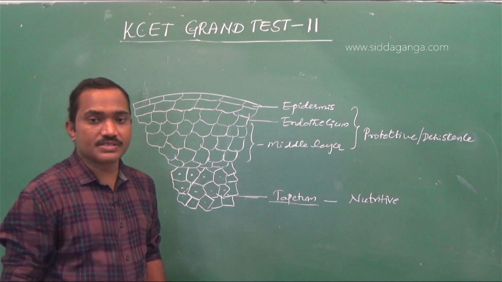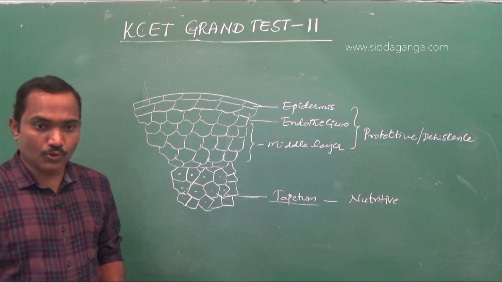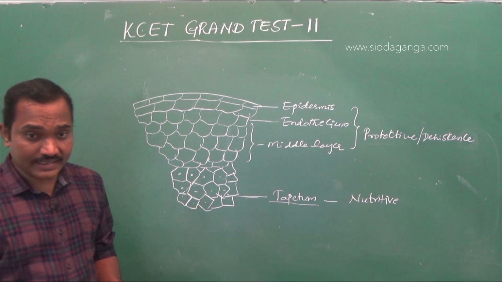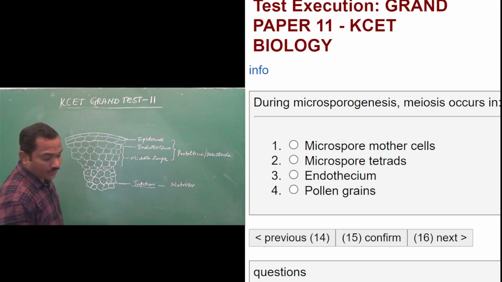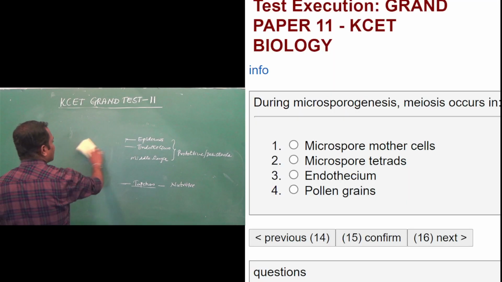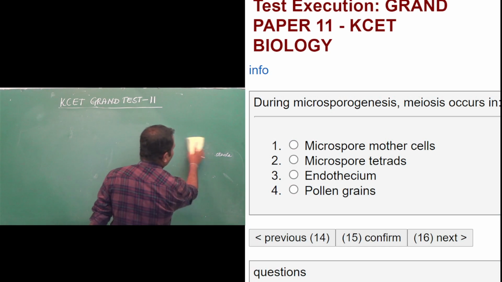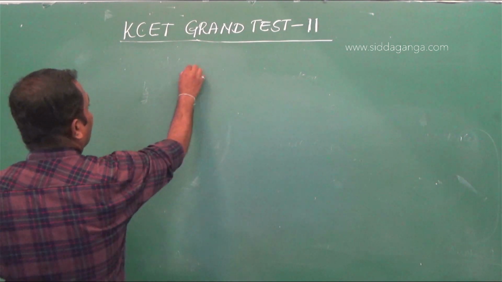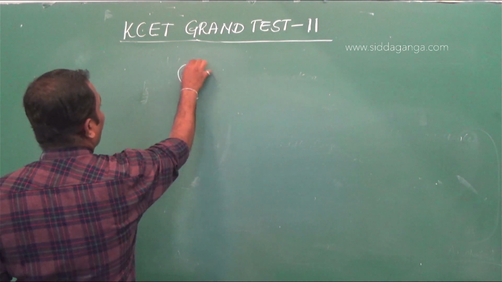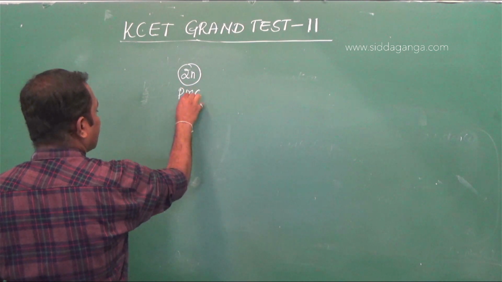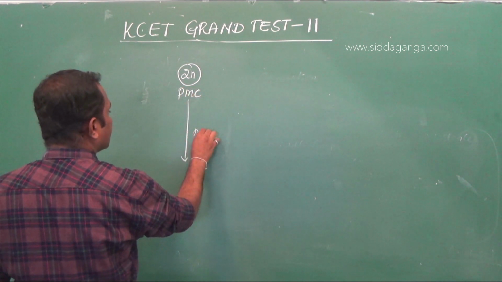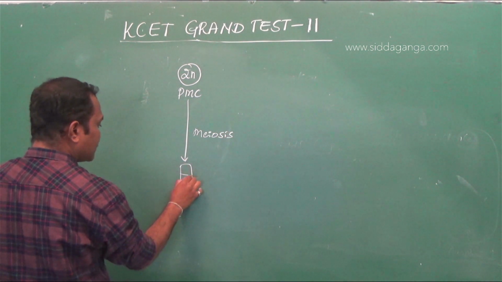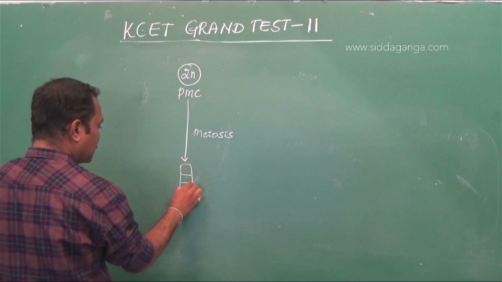During microsporogenesis, meiosis occurs in what? Microspore mother cells, microspore tetrad, endothecium, pollen grains. Very simple question. The process of formation of microspore from microspore mother cell is called microsporogenesis. The pollen mother cell, PMC, which is diploid, undergoes meiosis and forms four haploid cells which are initially attached together.